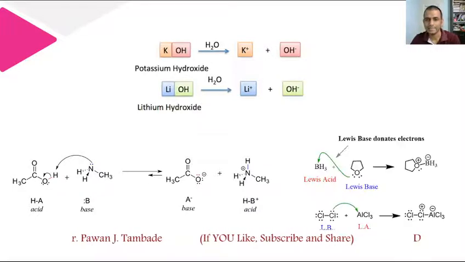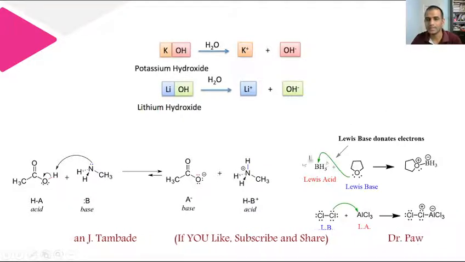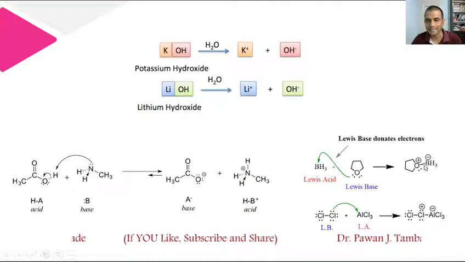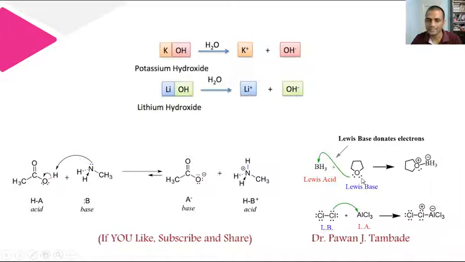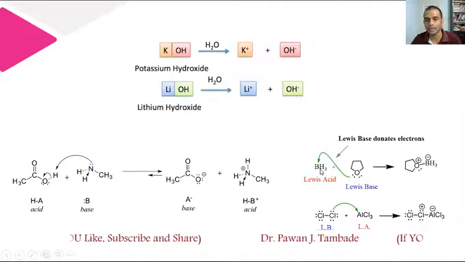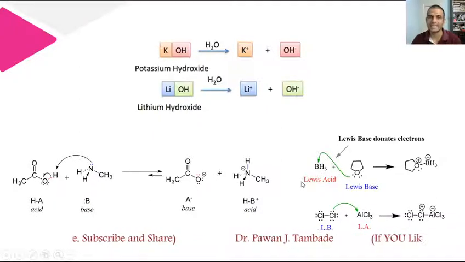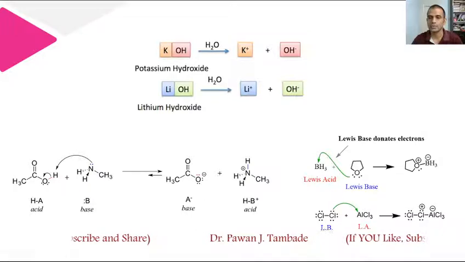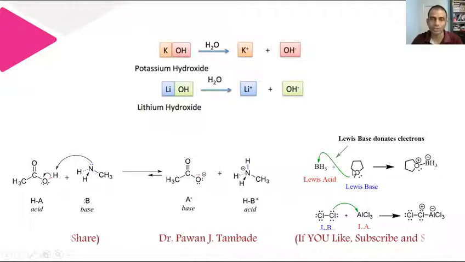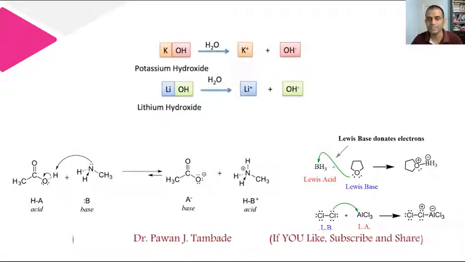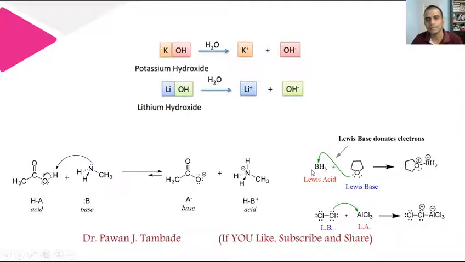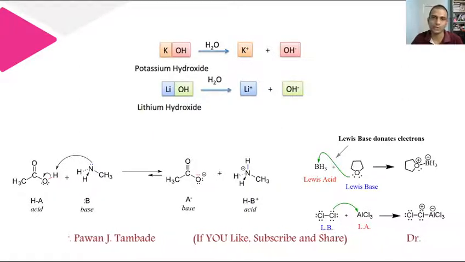Now in the next example, when this BH3 reacts with this molecule, then in this case again there is a formation of an adduct. In this case, this tetrahydrofuran donates a lone pair of electrons and the boron of BH3 accepts the lone pair of electrons. So this tetrahydrofuran is acting as a Lewis base because it donates a lone pair of electrons, and this BH3 is acting as a Lewis acid as it is showing a tendency to accept a lone pair of electrons.